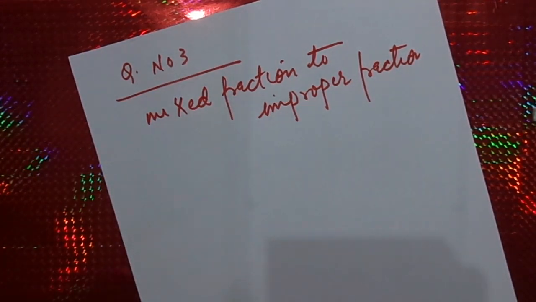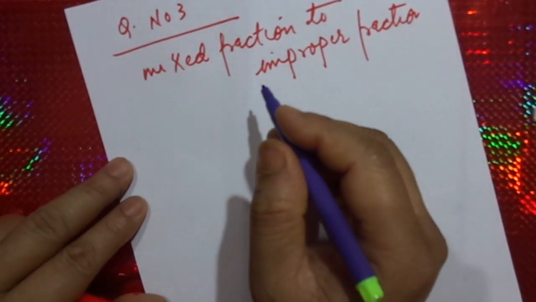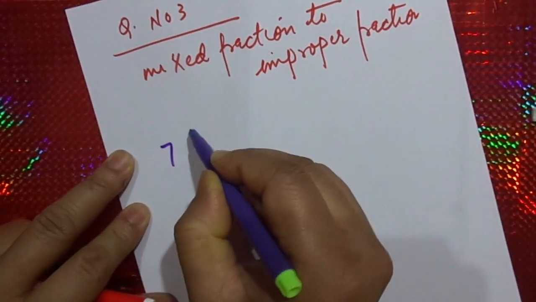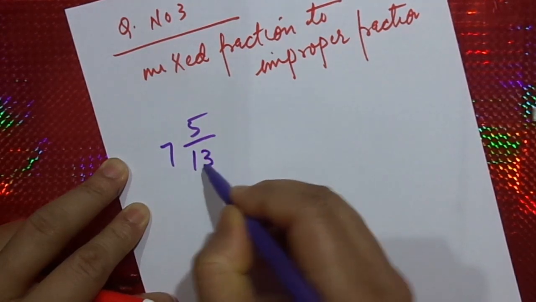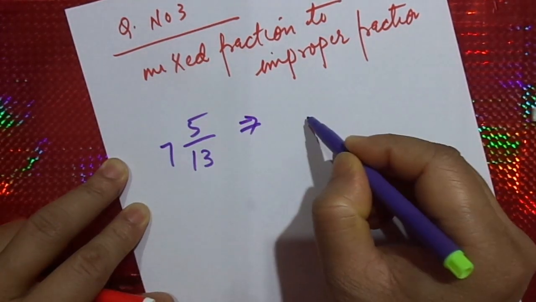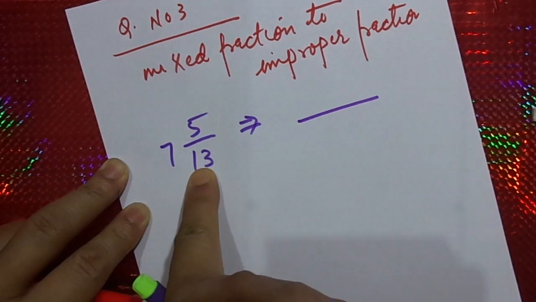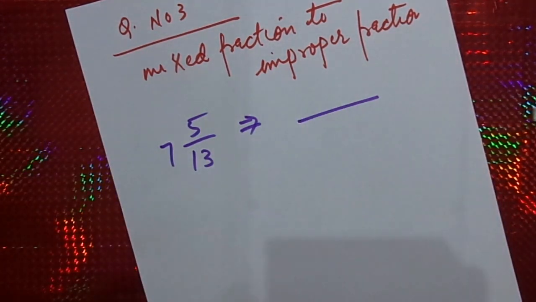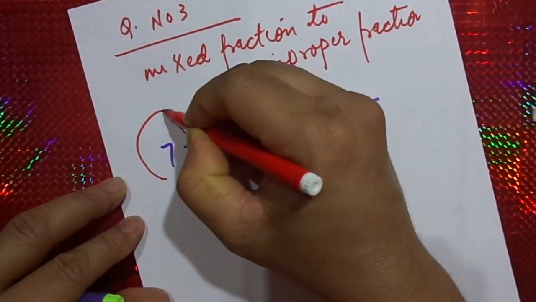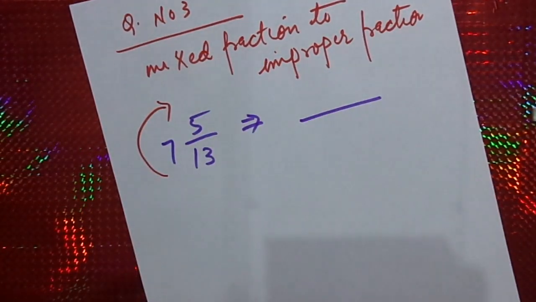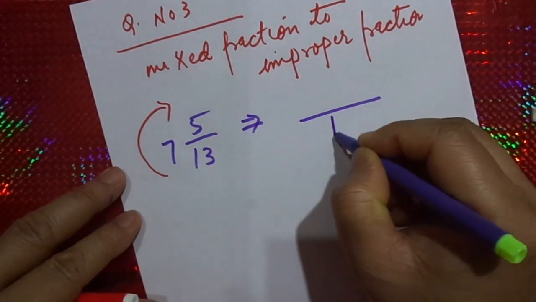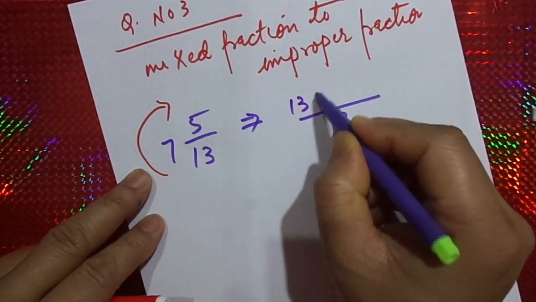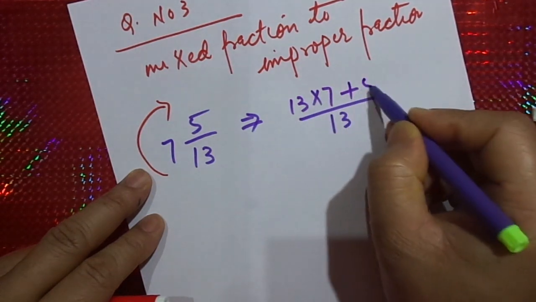So if it is in reverse form, we can also opt for a suitable method, like 7 5 by 13. This can be written as, start from 13 and move clockwise. So I'll write 13 over here. Now on the top, 13 into 7 plus 5.